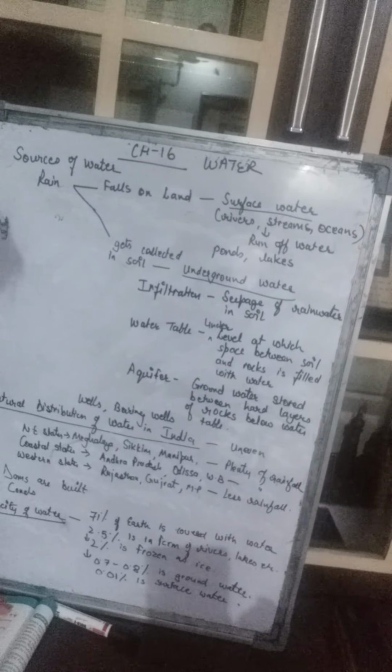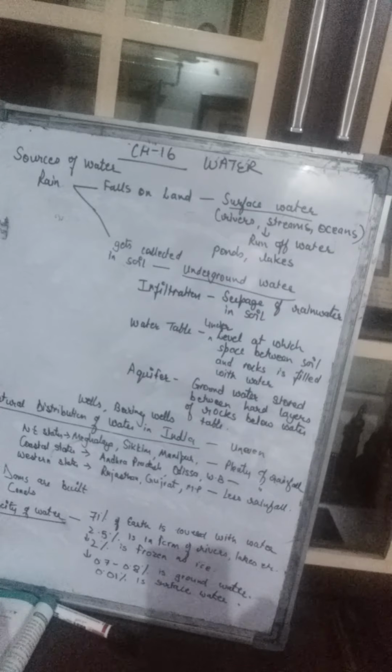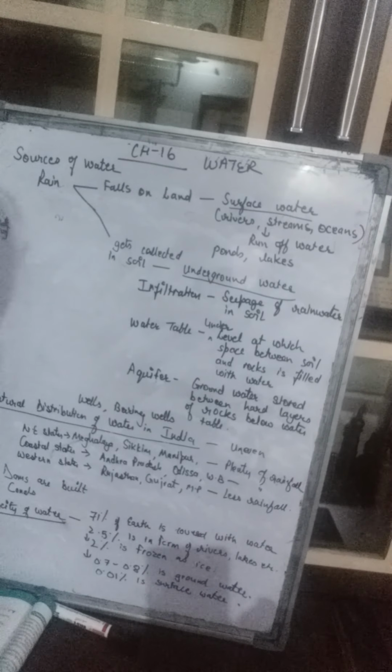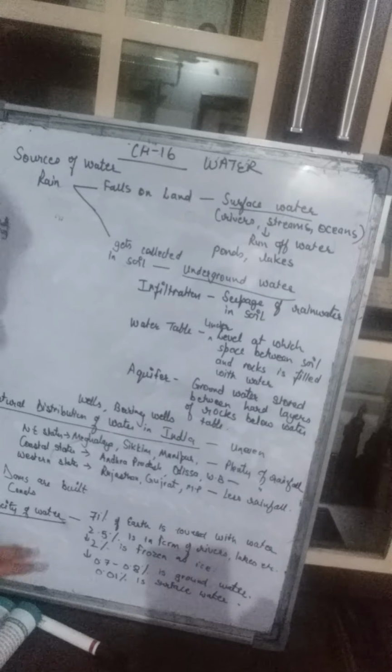Population is increasing continuously, and that is the reason why the water supply is not adequate to fulfill the demands of all the people. And there are other reasons also. So we will discuss the reasons or the causes of water scarcity.